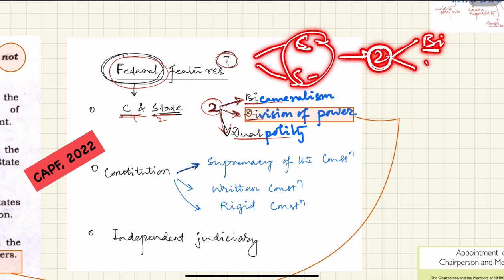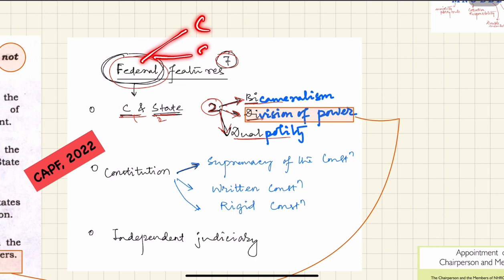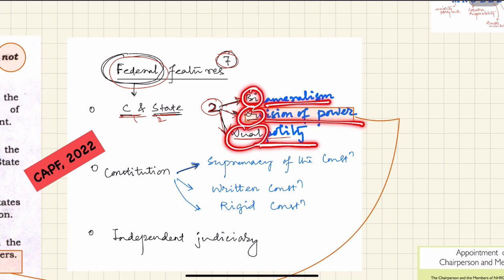Similarly di also signifies 2, and dual also signifies 2. So from federal I remember center and state, two things. From 2 I remember bi, di and dual: bicameralism, division of power, dual polity.